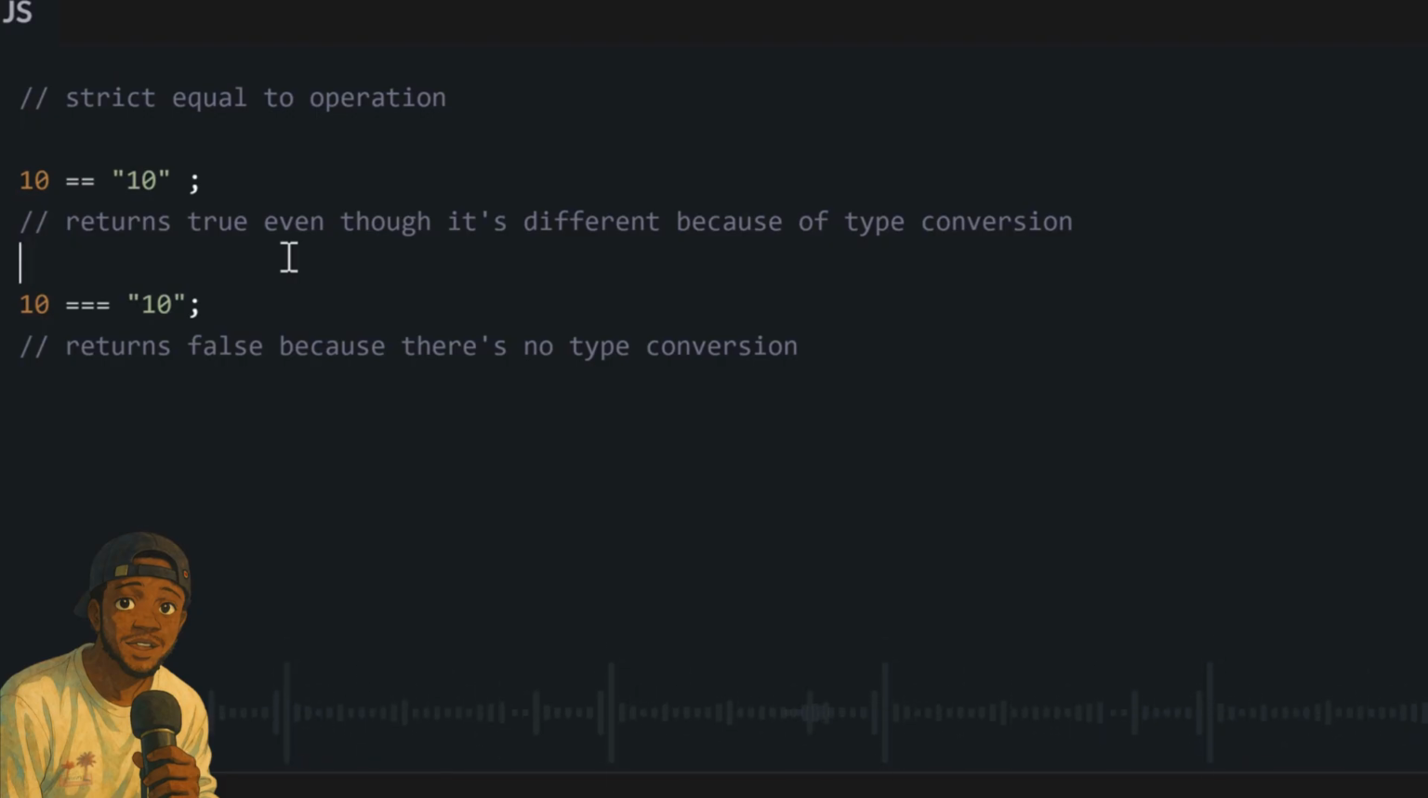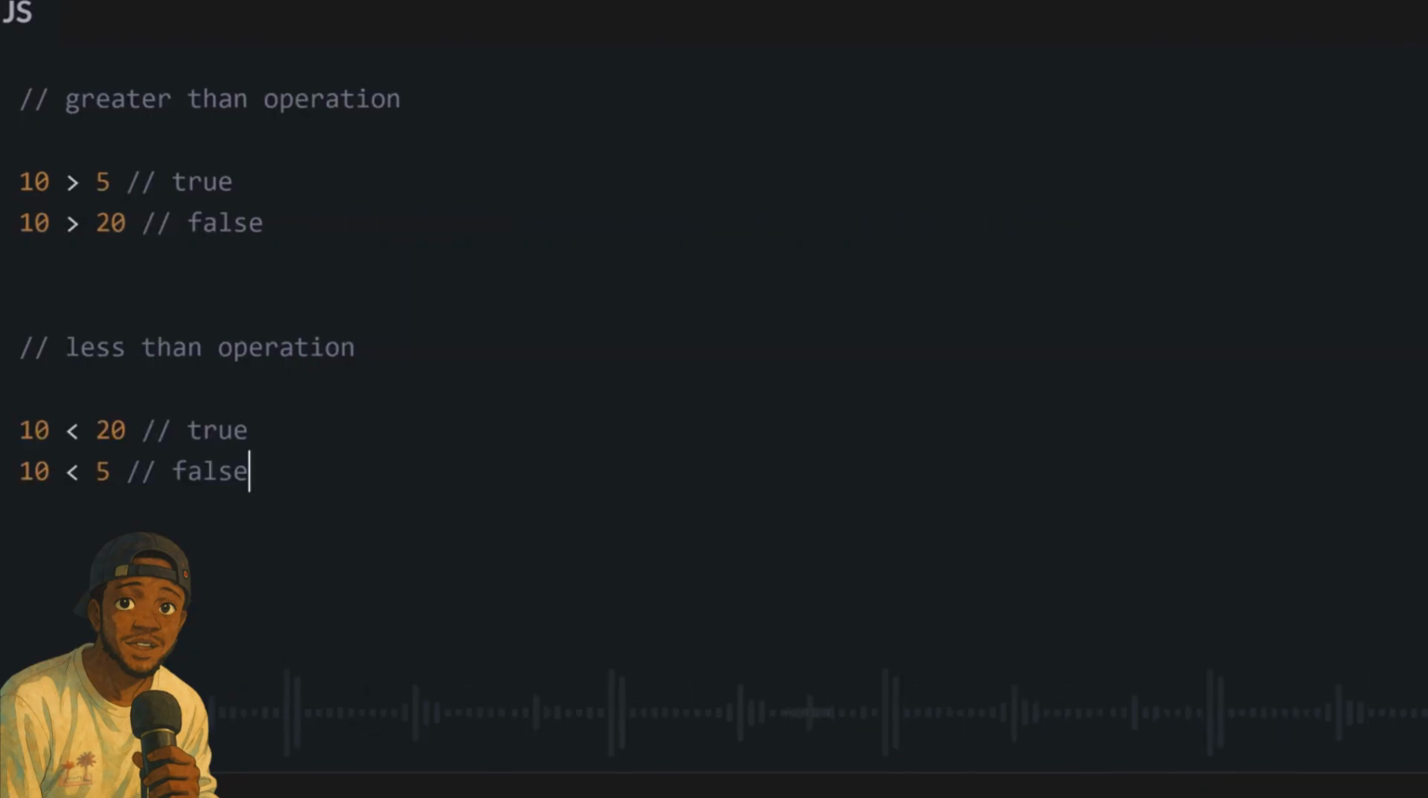But if you don't want make it do this thing, if you want make it return false if they no be the same data type, then you go use triple equal to. So if we use this triple equal to for this string 10 and number 10, you no go return true. You go evaluate to false.